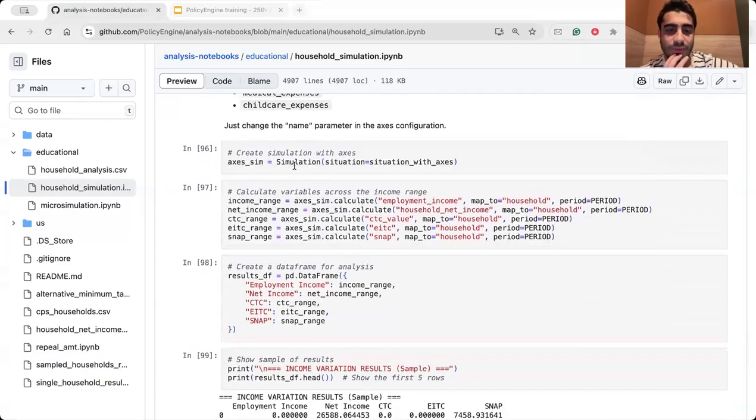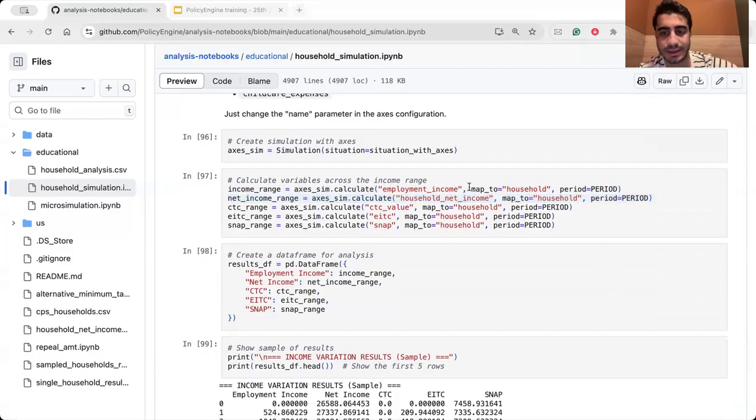And then when you've created a simulation, you can pass it through axis sim.calculate. For this one, for example, you can build a map plot for the employment. For the second one, you can plot household net income based on household, okay? See the map_to option here.